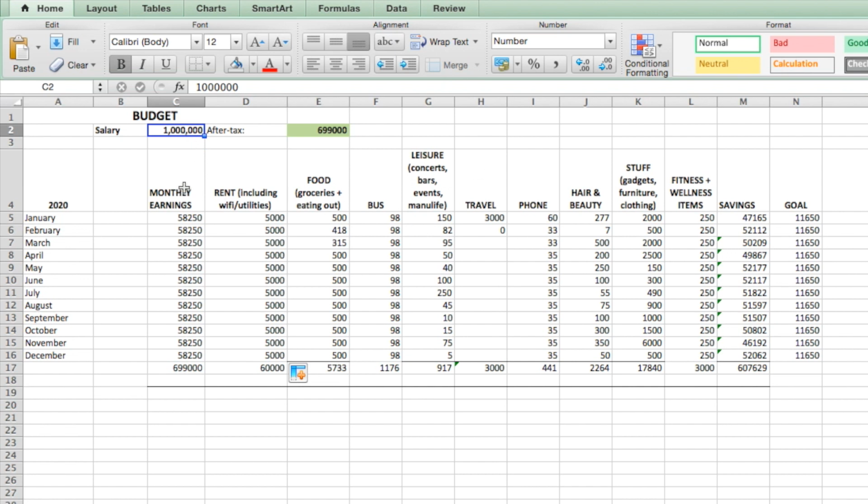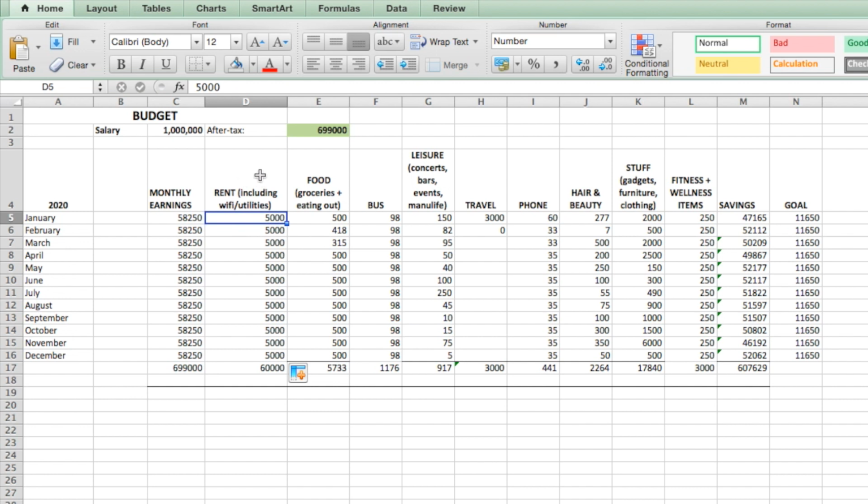Who knows, maybe in a few years, if this YouTube channel takes off, I'll be making the big bucks, but yeah, totally fictional. And let's say the government takes 30% of my money away from me through taxes, so I'm left with a measly $700K annually. So monthly earnings, I literally just take the post-tax amount and divide it by 12 months, so that's approximately how much I'm making monthly.